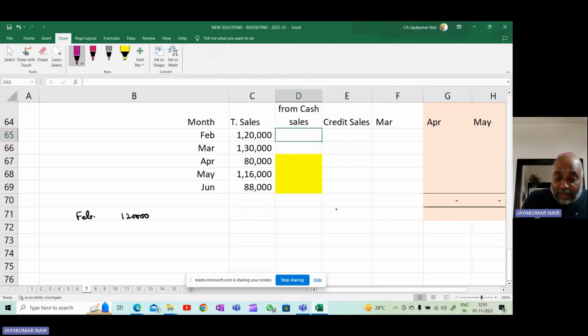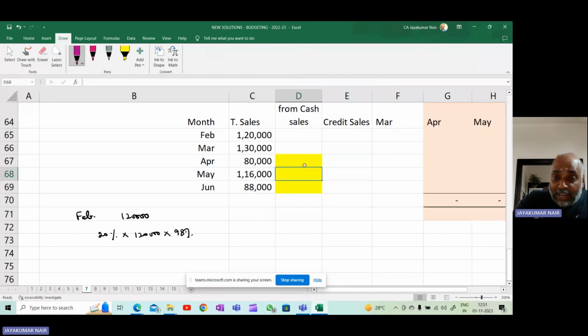How much money will you realize? You will realize 20% of 1,20,000. That will be the amount that you will have to receive in the same month. But you will give 2% discount. Therefore, you will not get 100% of this amount. You will get only 98%.